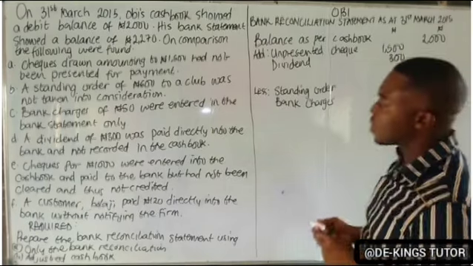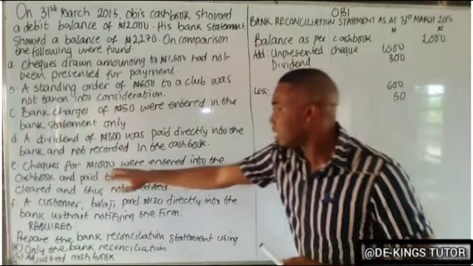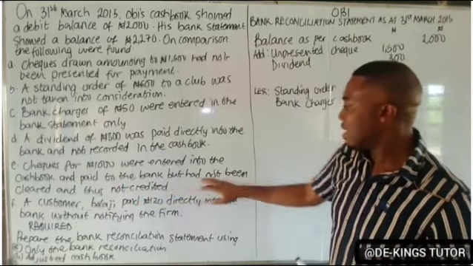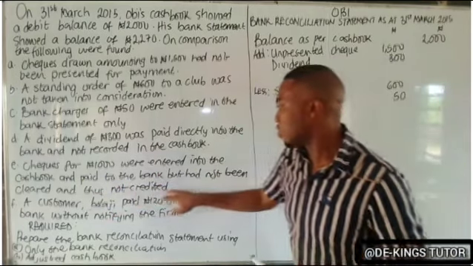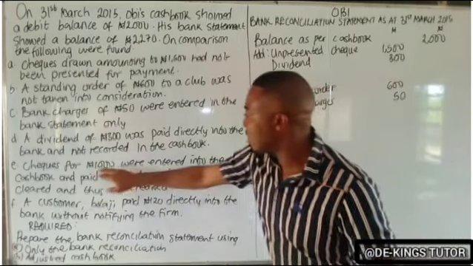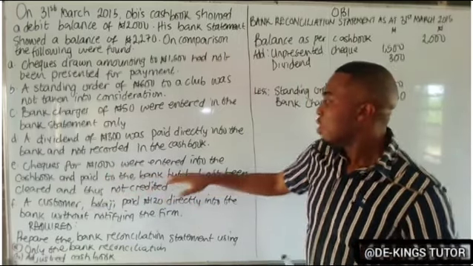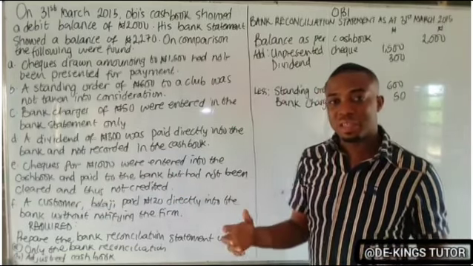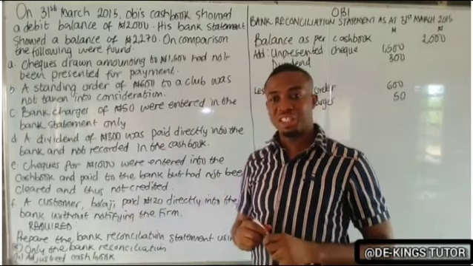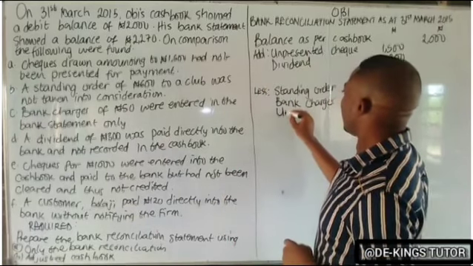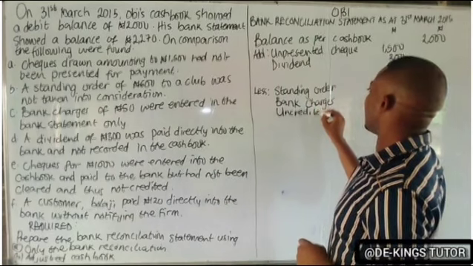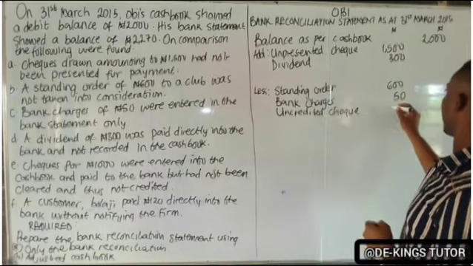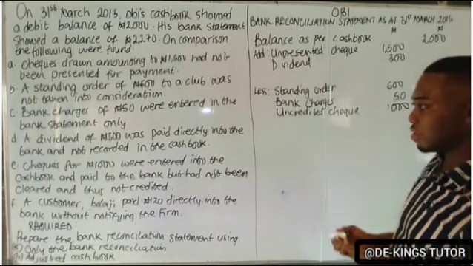The next one says checks for 1,000 were entered into the cash book and paid to the bank, but had not been cleared and thus not credited. So a check for 1,000 had been entered in the cash book, meaning they received the money in the cash book and paid it into the bank, but the bank had not credited them. So that's an uncredited check, which is also to be reduced. Uncredited check here is 1,000.